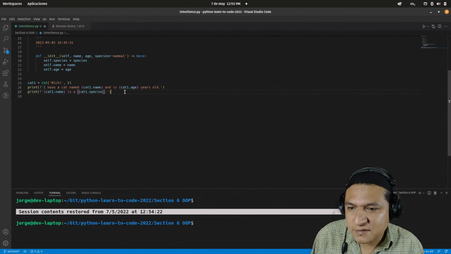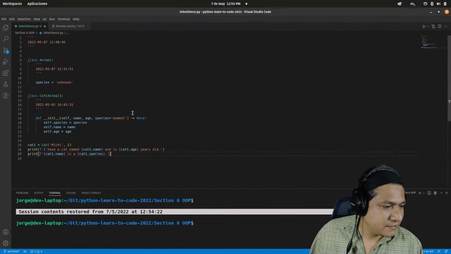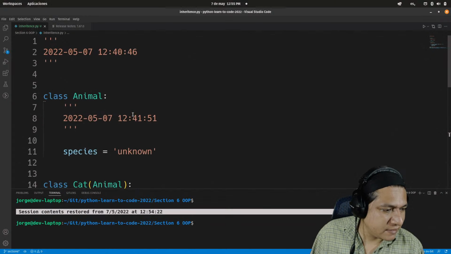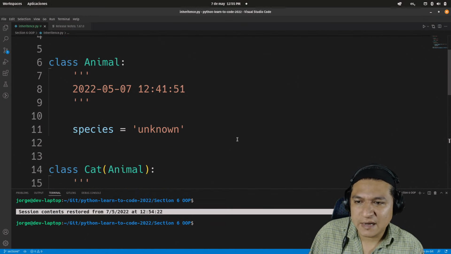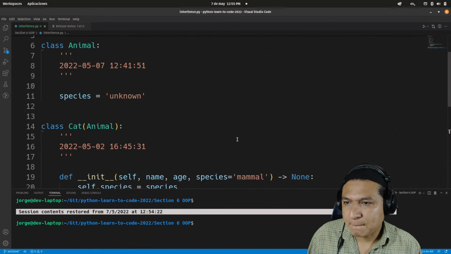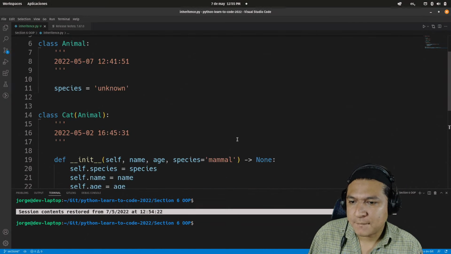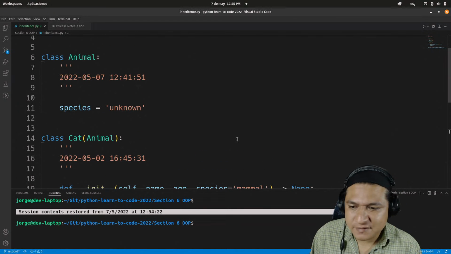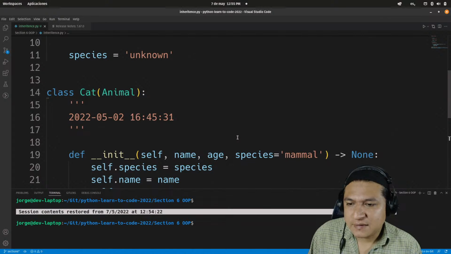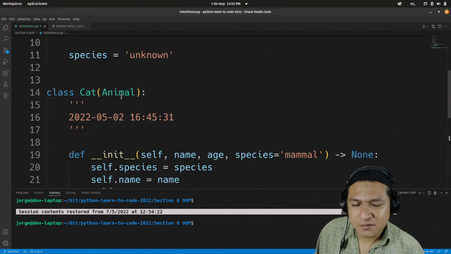Let's go back to the exercise. Well, you can barely read the code there. But this animal class, there we go. That's the animal class. It's being used as a superclass.